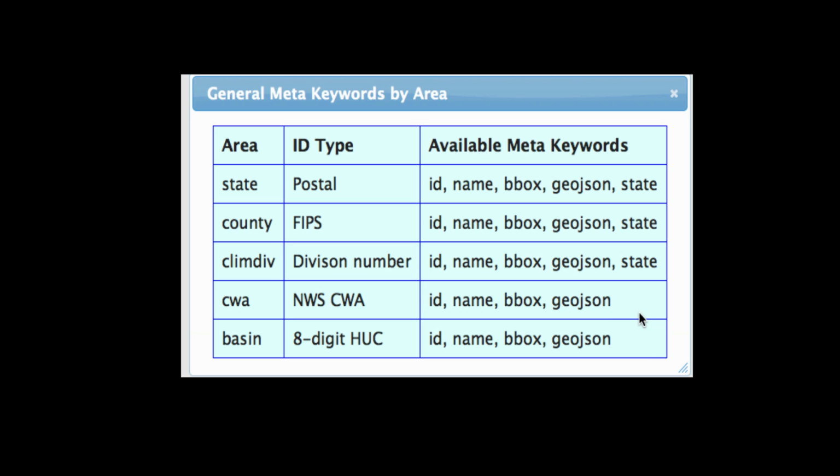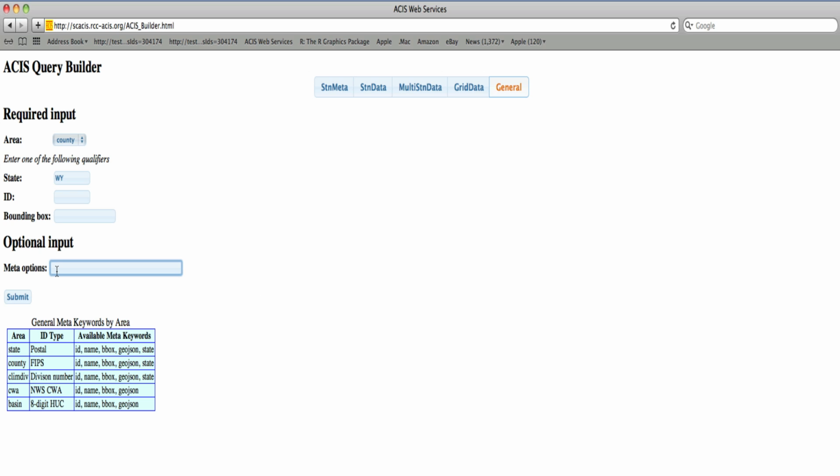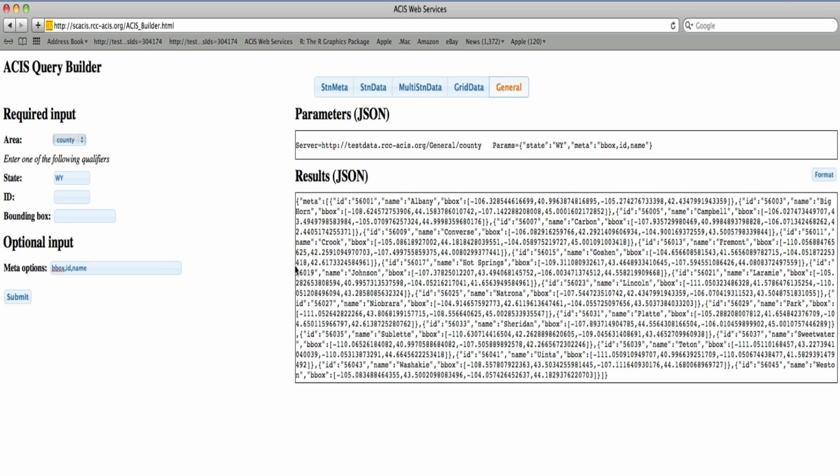For example, state is not available for county warning areas or basins. This is because these areas can cross state boundaries. In our current example, if we choose the meta options bounding box, ID, and name, and hit submit, we now see that the server is pointed to the general/county call. Our parameters object now contains two name value pairs: state, our qualifier, which is Wyoming, and meta. These are the metadata options we would like displayed in the results object.